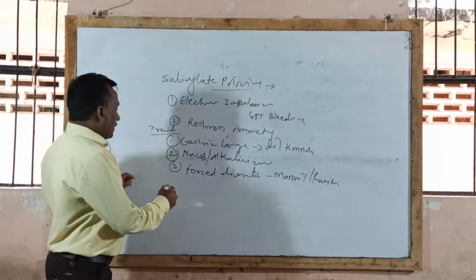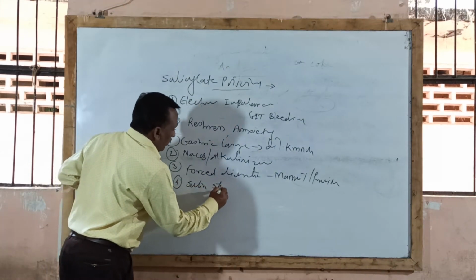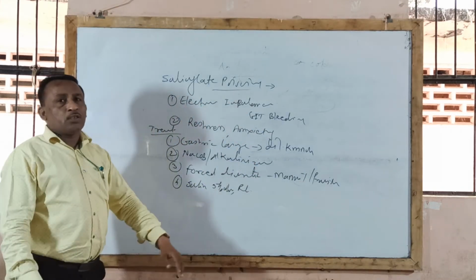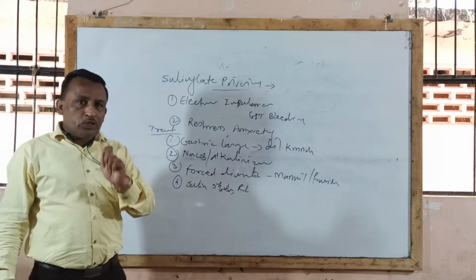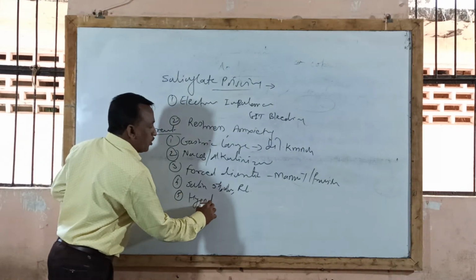And then another treatment is that the patient is maintained with saline solution, like 5% weight by volume dextrose injection or Ringer lactate injection. Saline solution is given to the patient. In addition to this, another treatment given is hypnotic and sedative drug given to the patient.